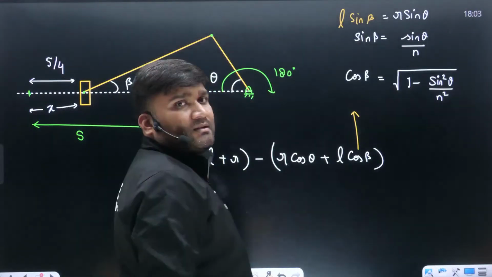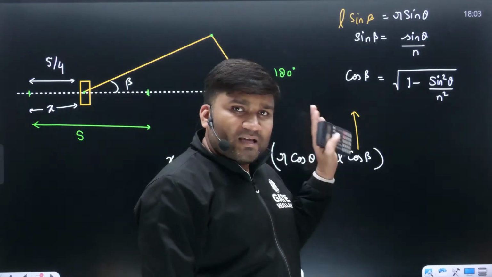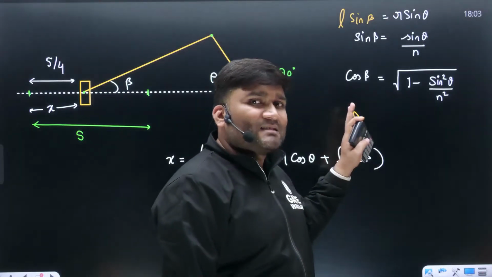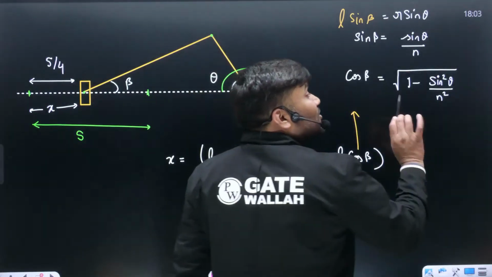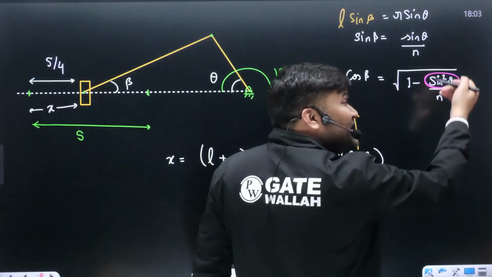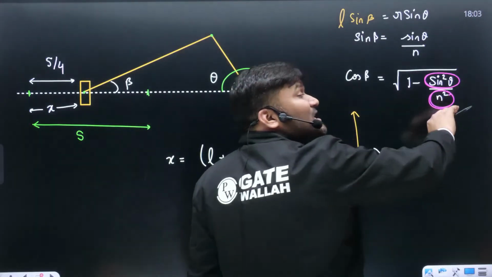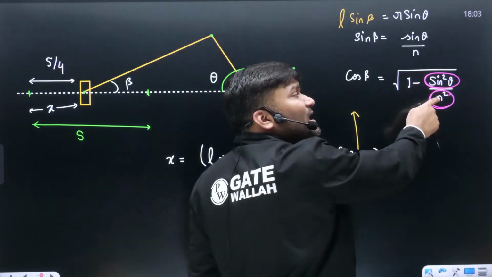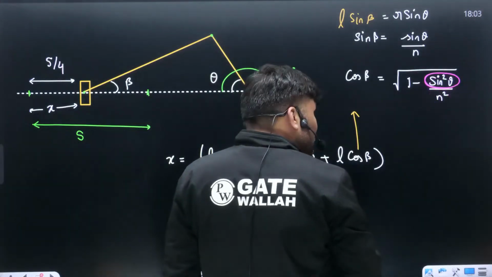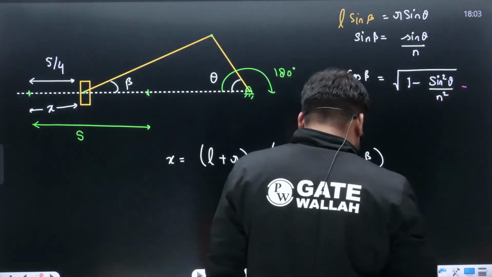we can say that n is large. n का वैल्यू large, they have given 4, दिया हुआ है. जनरली n का वैल्यू large होता है examination में, whether they are saying it or not, you can always treat n as large value. And if n is large, can I say sin theta is less than 1? Sin square theta will be even smaller quantity, very small quantity divided by large का square, very large quantity, very small divided by very large. Can I say this term will be almost zero? Almost zero. And if this term is almost zero, so can I write cos beta approximately under root 1? That means approximately 1 लिखा जा सकता है.